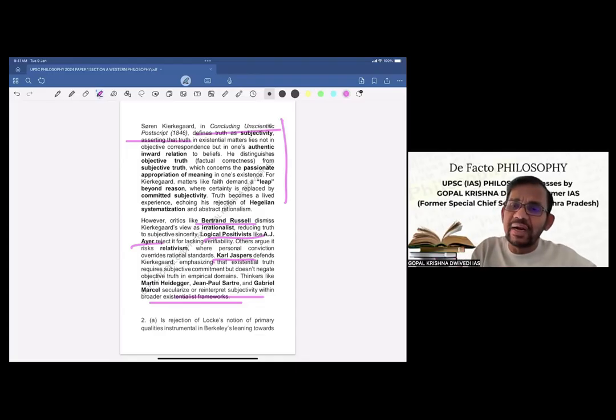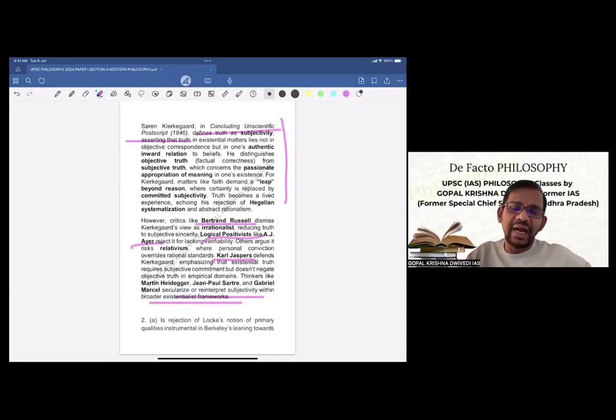So if you can write that, that is best. However, in some questions there may be some scope of a diagram or a table, so there you may try. But again, I will caution you, it should not look like a forced kind of thing, because if it is a forced diagram or forced table or forced sketch, you are not going to get good marks, and you are wasting time also in doing that.